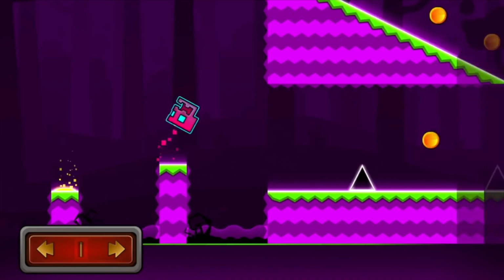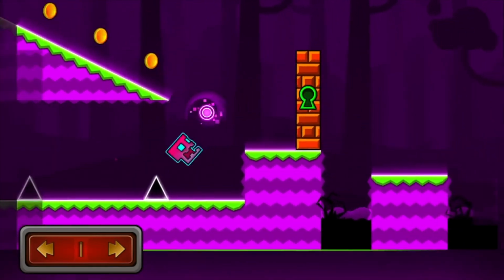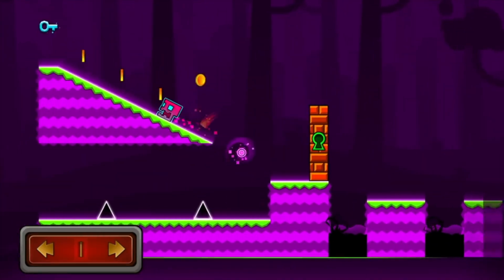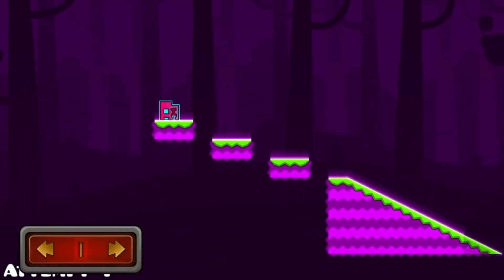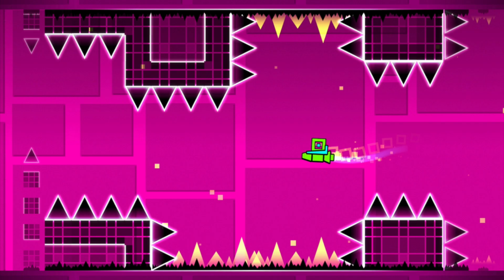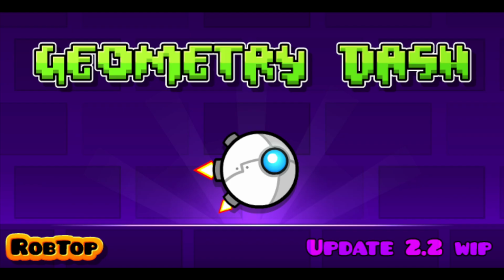But today, it's going to be a little different. So today I've decided to do a top countdown. I'm going to be going over the top 3 features of each Geometry Dash update, all the way from update 1.1 to update 2.2, which is not out yet, but you know.